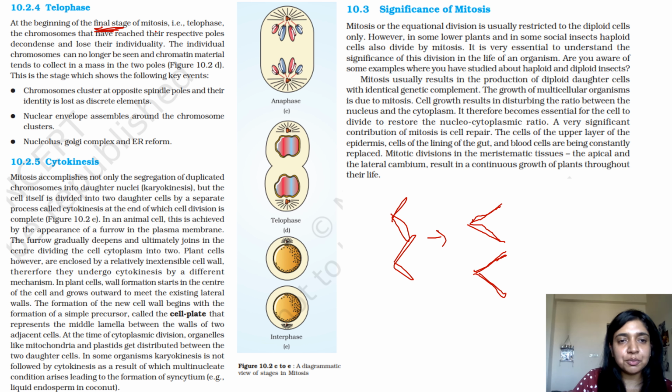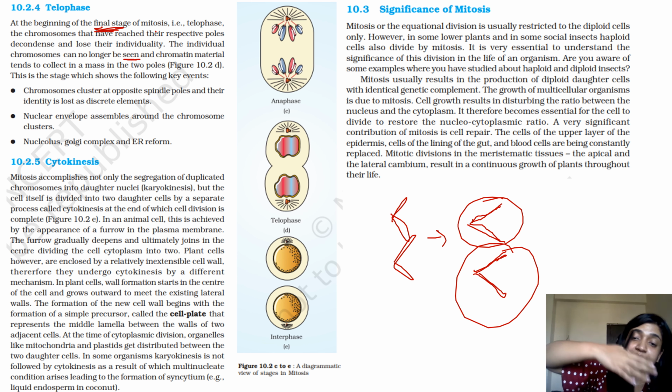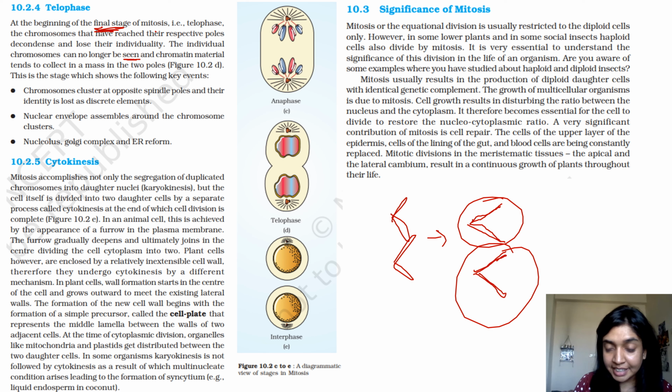The individual chromosomes can no longer be seen since they start detangling. Now they cannot be seen anymore, like at the very beginning. They were chromatin, so they could not be seen. They condensed and became chromosomes, and then they could be visualized. Now they are returning from the chromosome stage to the chromatin stage. This is the stage which shows the following key events.